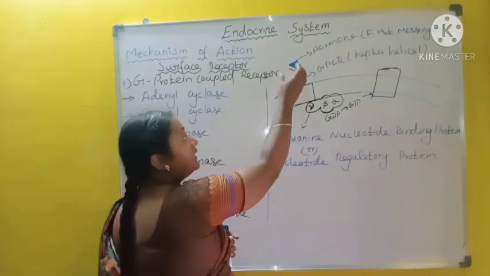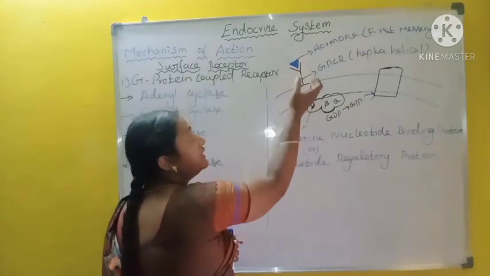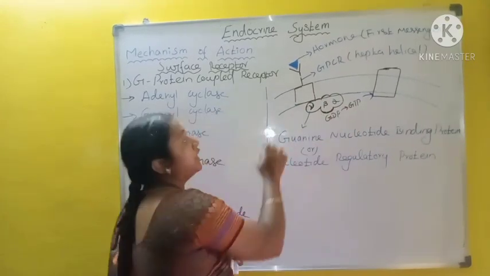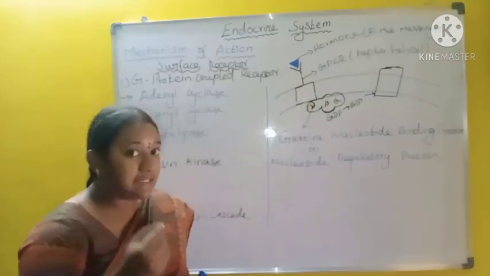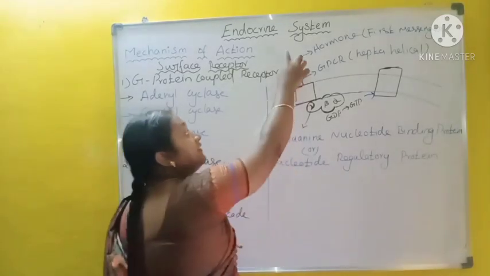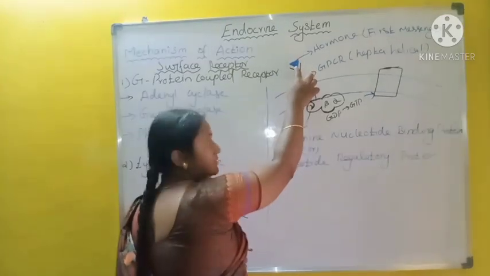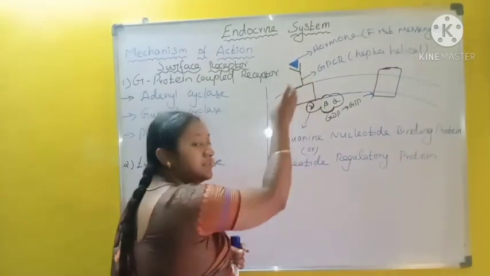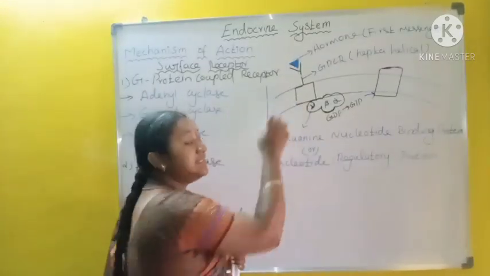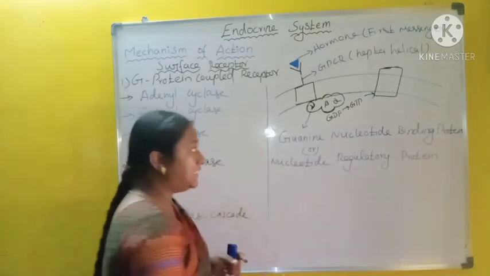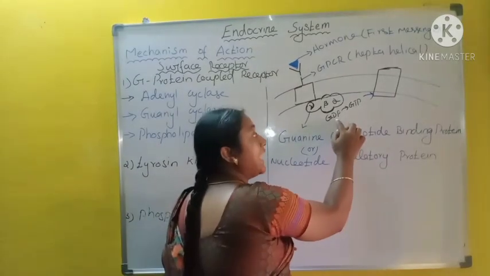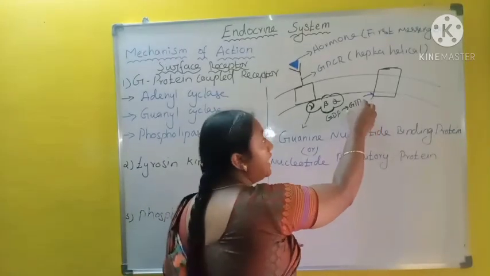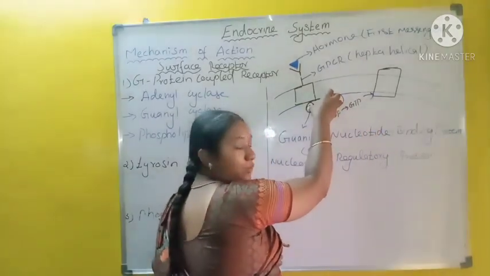On the outside, it binds with the hormone. Inside the cell, it binds with the G protein. This receptor is a signal molecule. When the hormone, the first messenger, binds with this receptor, the signal is initiated. That is, guanosine diphosphate is converted into guanosine triphosphate and binds with this G protein.